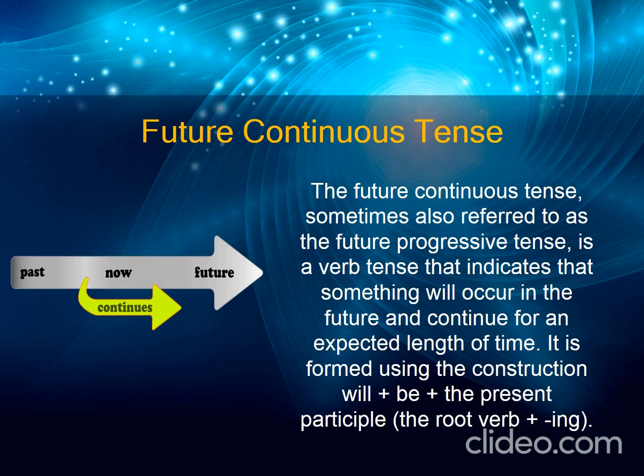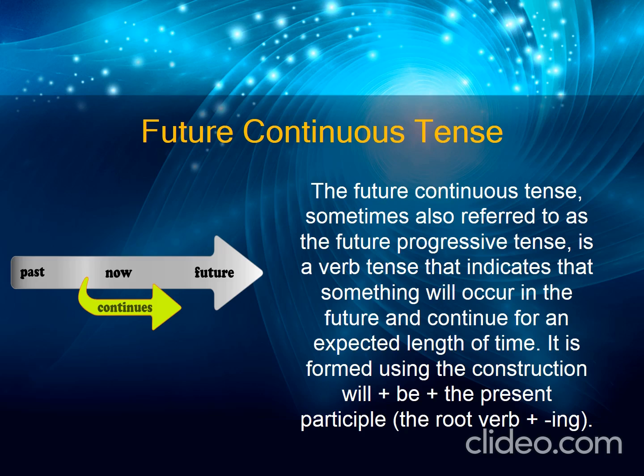Now let's see another definition of future continuous tense. The future continuous tense, sometimes also referred to as the future progressive tense, means we also call future continuous tense future progressive tense. It is a verb tense that indicates that something will occur in the future and continue for an expected length of time.